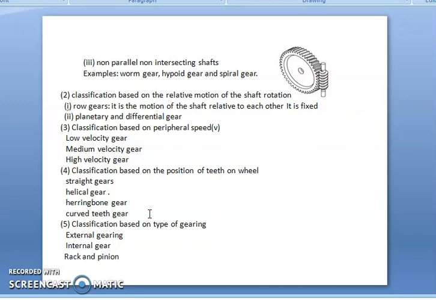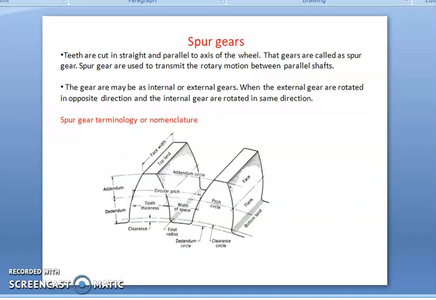Then based on the type of gearing, that is external gearing, the gears are meshed externally or internally, like a rack and pinion. Now the spur gear. If the teeth are cut straight and parallel to the axis of the wheel, those gears are called spur gears. Spur gears are used to transmit rotary motion between parallel shafts. The gears may be internal or external gears.